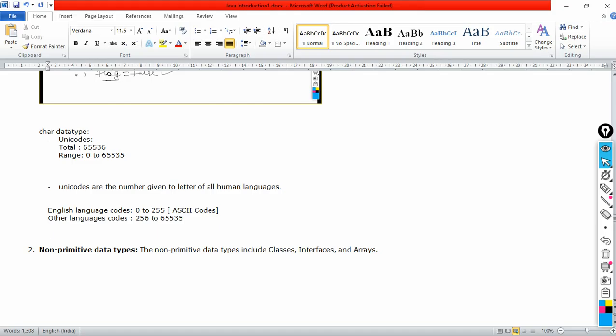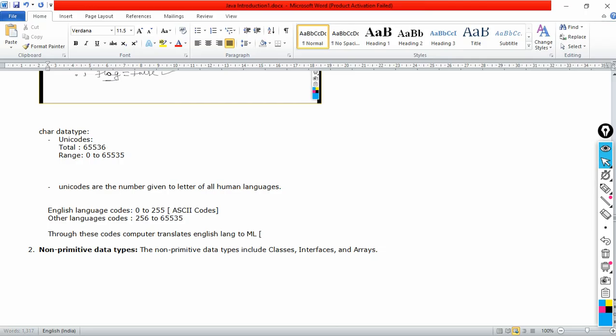Through these codes, the computer translates English language to machine language.